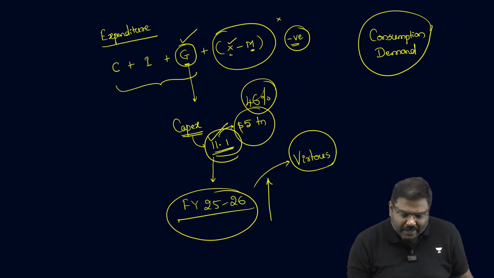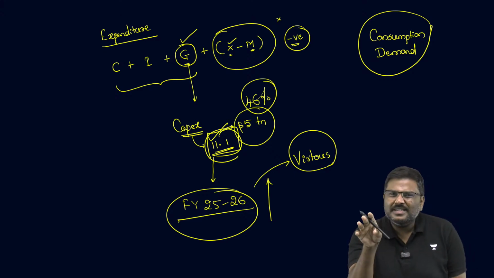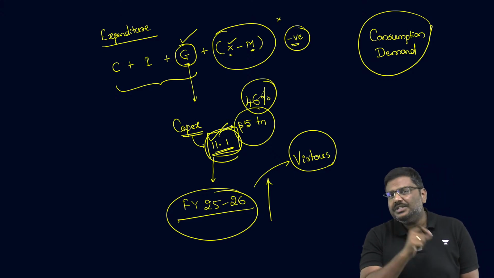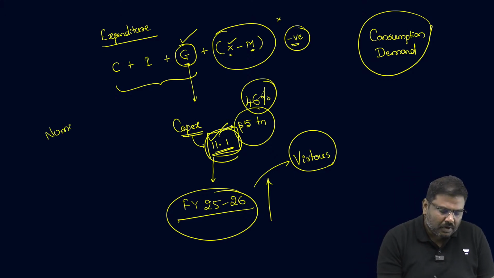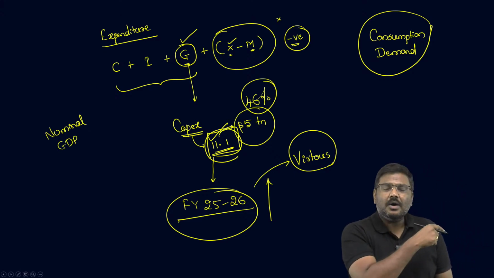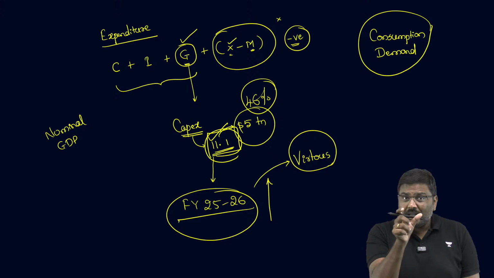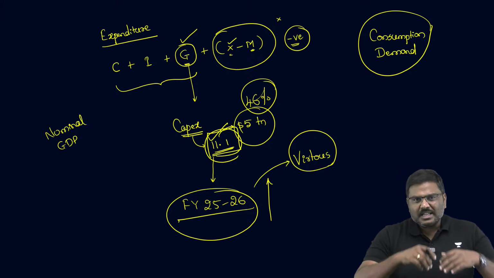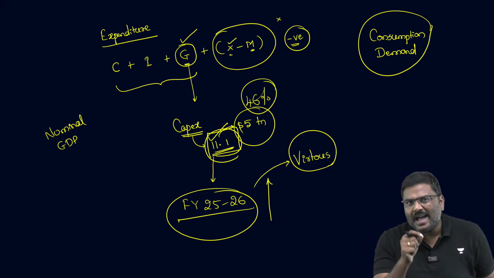Done? But the problem in the current financial year, if you look at this number, many of you will simply say, sir, why is there a concern? Why is there a doubt whether we will be able to achieve this capital expenditure or not? The doubt is because the nominal GDP number for the current financial year, when the budget was announced, we expected to be around 328 lakh crore rupees. But as per the latest estimates, it will be much lower than that, somewhere in the range of 326 lakh crore rupees.